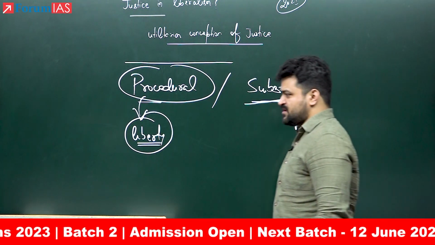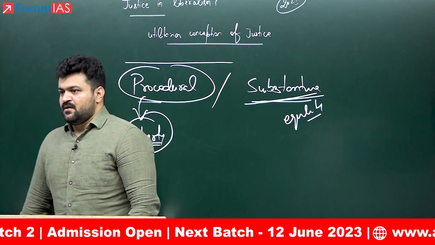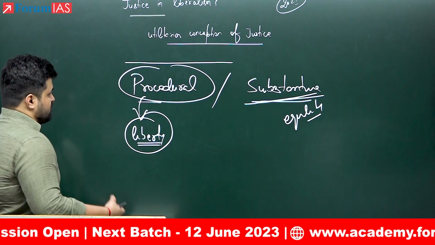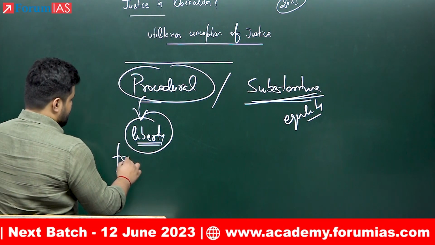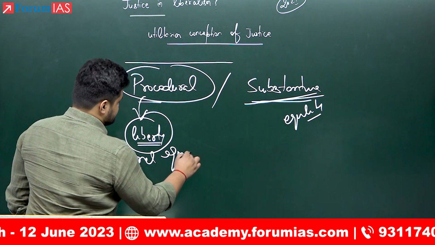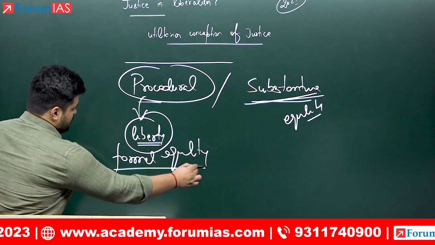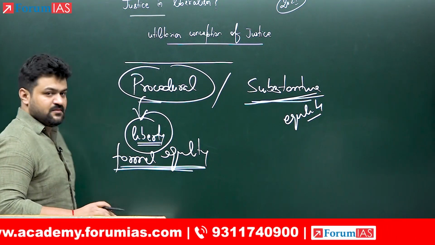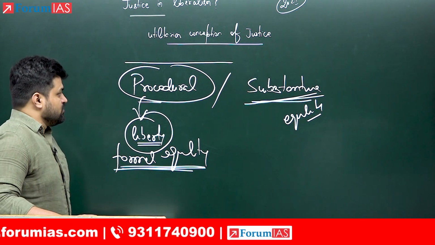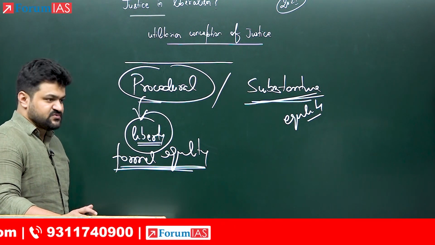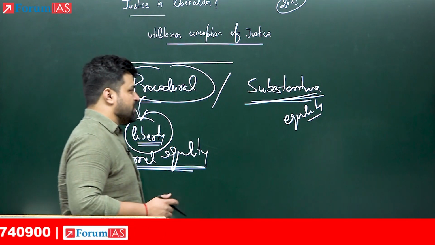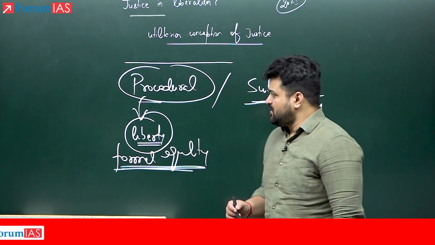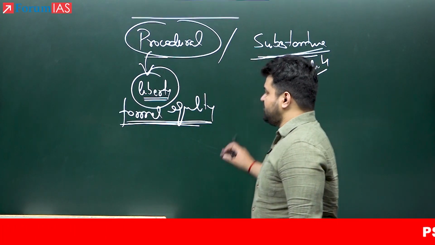And there in the procedural conception of justice, all that boils down to the fact that you have to provide formal equality, or at least this much arrangement in the society must be made to establish justice, that is formal equality. And formal equality in most simple terms can be understood to be political equality.